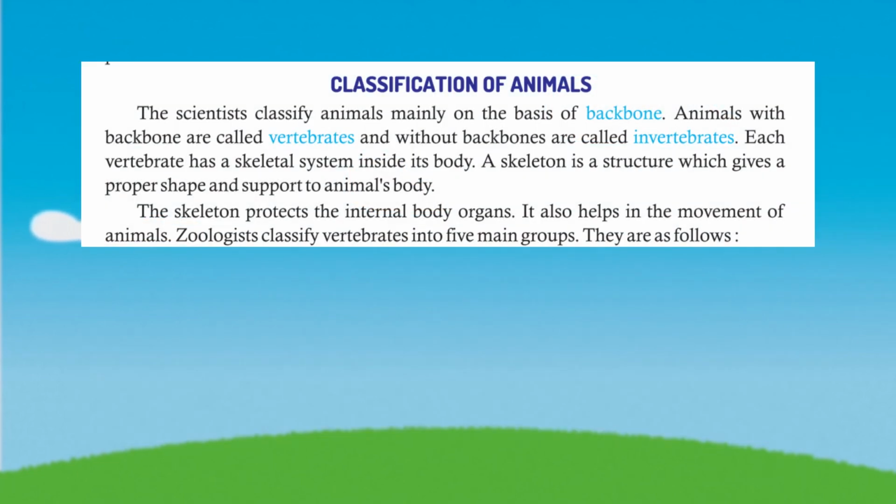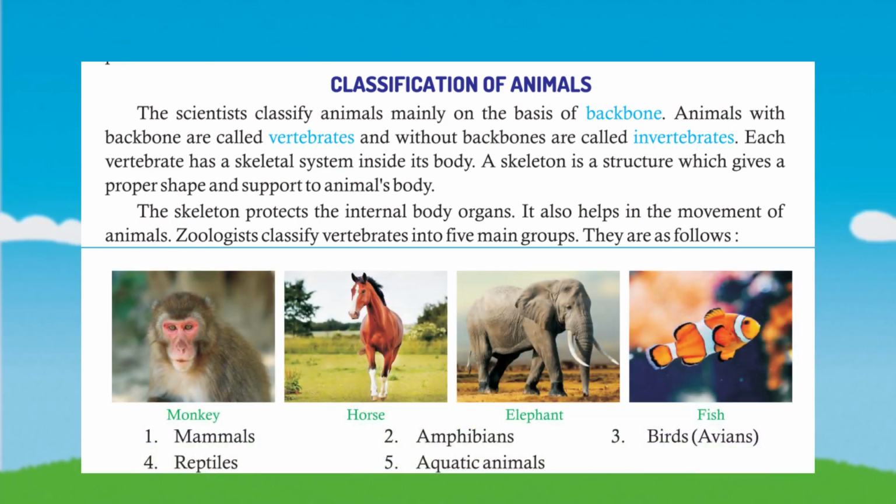Classification of animals. The scientists classify animals mainly on the basis of backbone. Animals with backbone are called vertebrates and without backbones are called invertebrates. Each vertebrate has a skeletal system inside its body. A skeleton is a structure which gives a proper shape and support to animal's body. The skeleton protects the internal body organs. It also helps in the movement of animals.